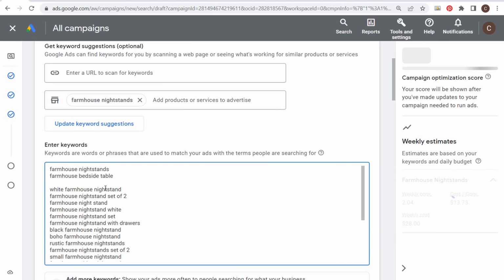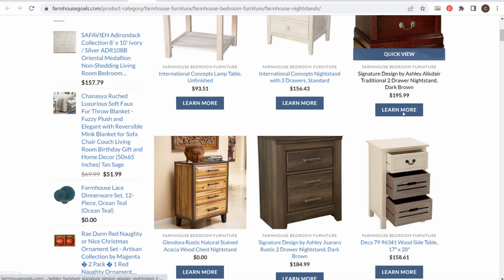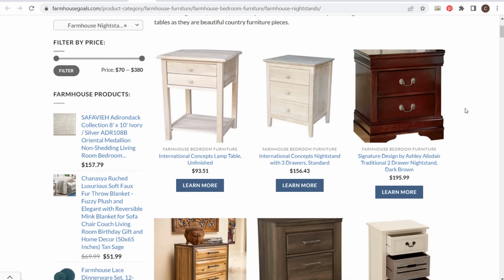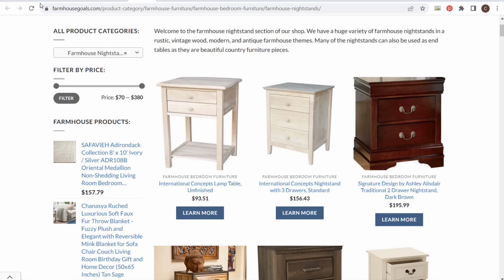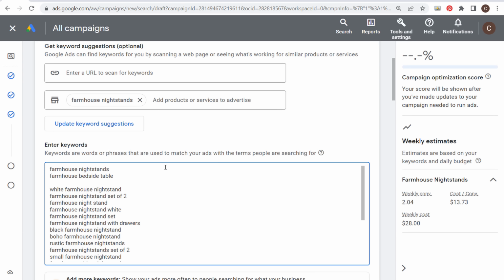You can target these keywords and they may very well drive conversions for you, but if we come over here just to my page, just scroll down one more row and we're looking at some of these different products here. Some are white, some are brown, some are light brown. So the best thing for me to do is, rather than sending people to a page that's not completely relevant to what they're searching for, just focus on these main keywords that we have up here.